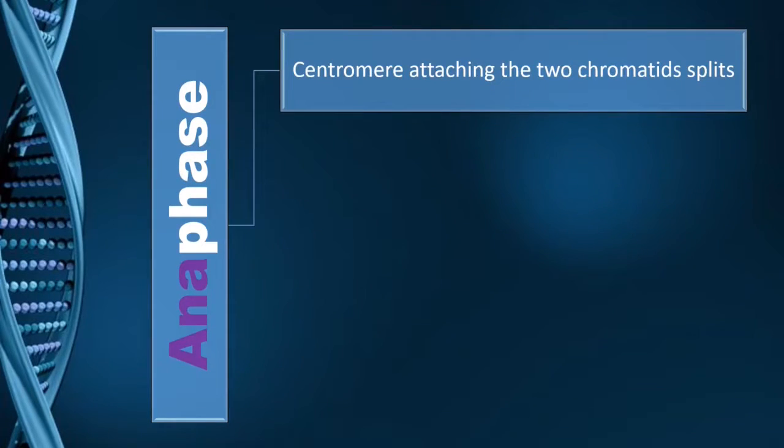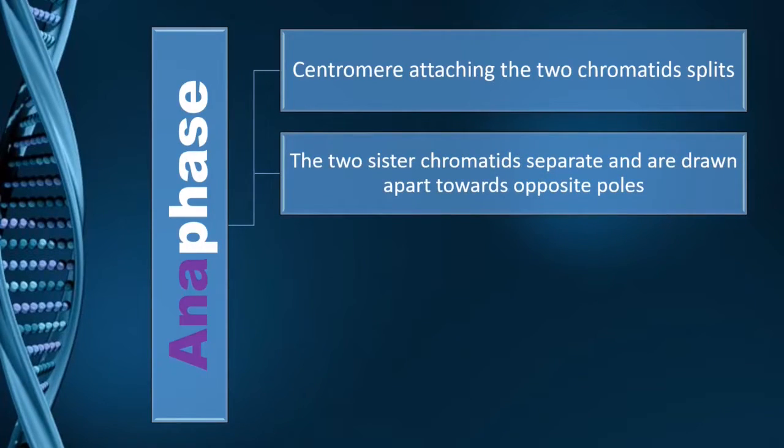We now know that in metaphase, the chromosomes have arranged themselves in the equatorial plane. In anaphase, the centromere attaching the two chromatids splits. The point of attachment of two chromatids is going to break, is going to split into two.